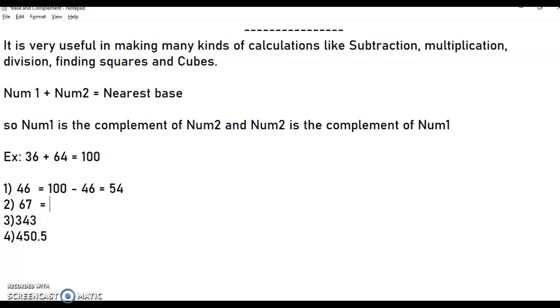Now I am doing it for 67. It is a 2-digit number. So the first digit is subtracted from 9 and the last one is subtracted from 10. That means basically the last number will be subtracted from 10 and the previous numbers will be subtracted from 9. So we can calculate in a quick way. Here the answer is 33.